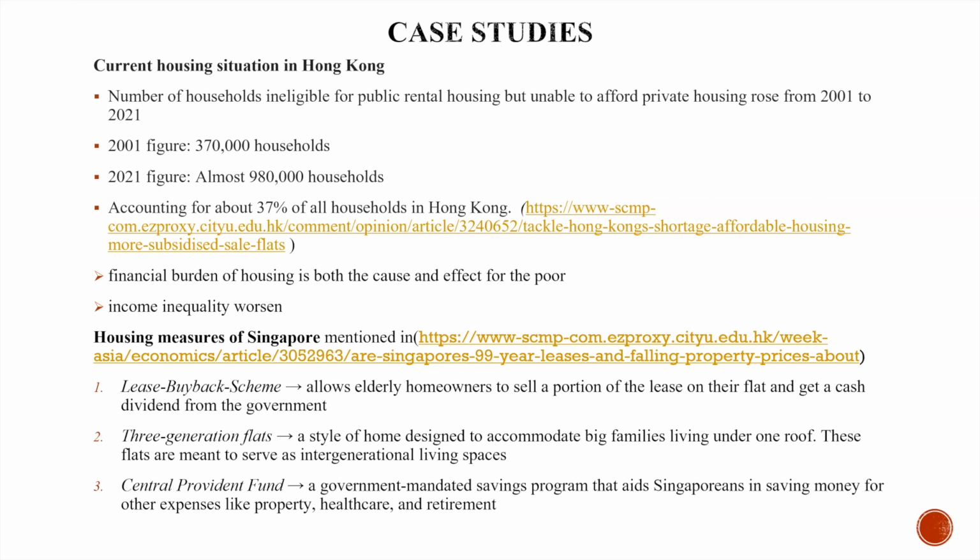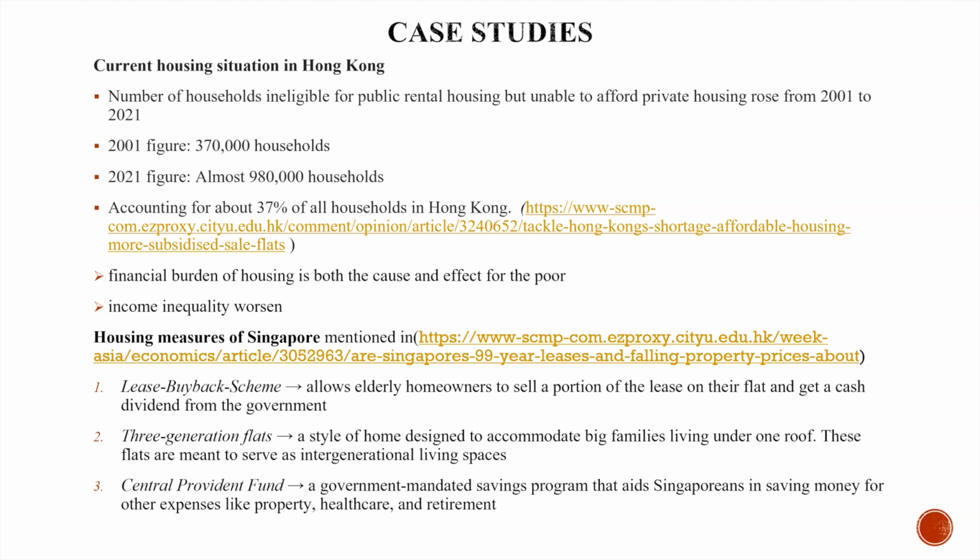The second is three-generation flats, which is designed to provide living spaces that can accommodate multiple generations, including grandparents, parents, and children. Family members can pool their resources and share the financial responsibilities of home ownership, such as mortgage payments and maintenance